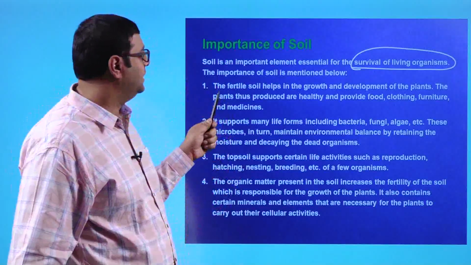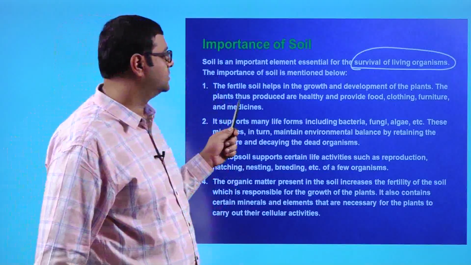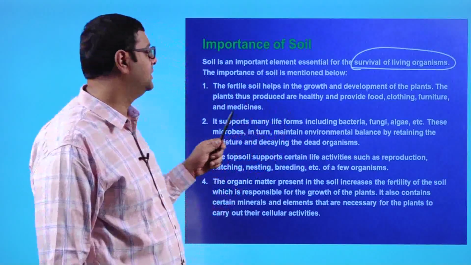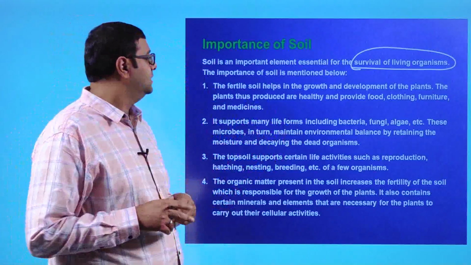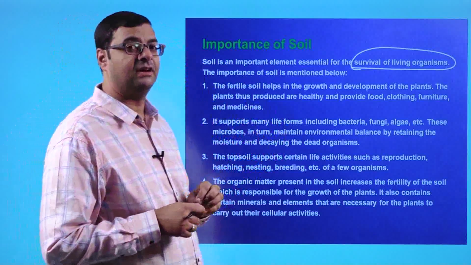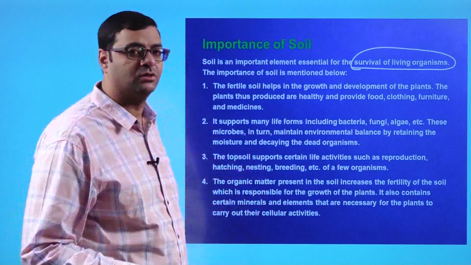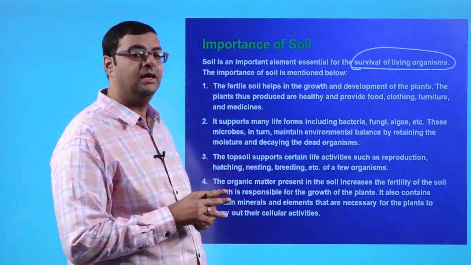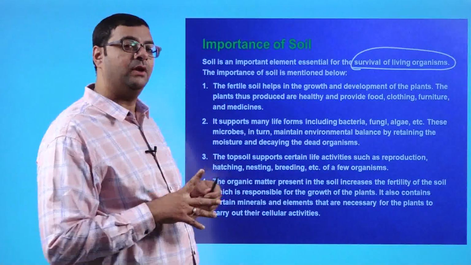The fertile soil helps in growth and development of the plants. The plants thus produced are healthy and provide food, clothing, furniture and medicines. If the soil is fertile, and fertile means it has all the essential nutrients required for the growth of the plant, then the plant will grow healthy and give us a good yield.